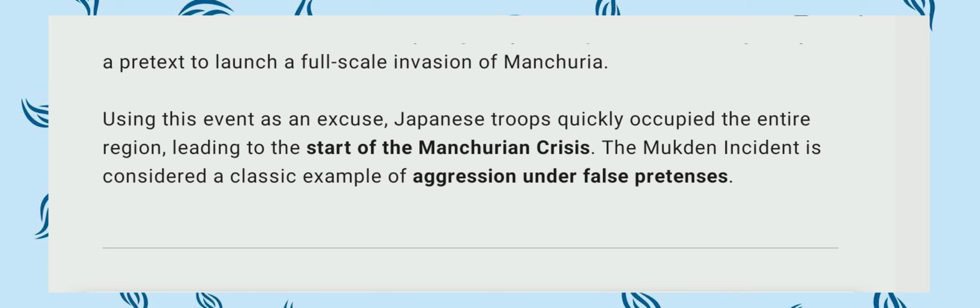The Mukden incident is considered a classical example of aggression under false pretense. The Japanese false pretense was the cause of the attack on Manchuria and the capture of the whole region. That was the cause of the Manchurian crisis.